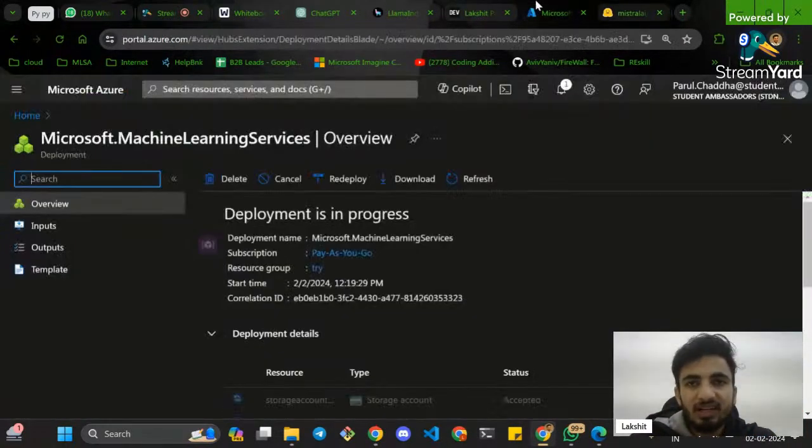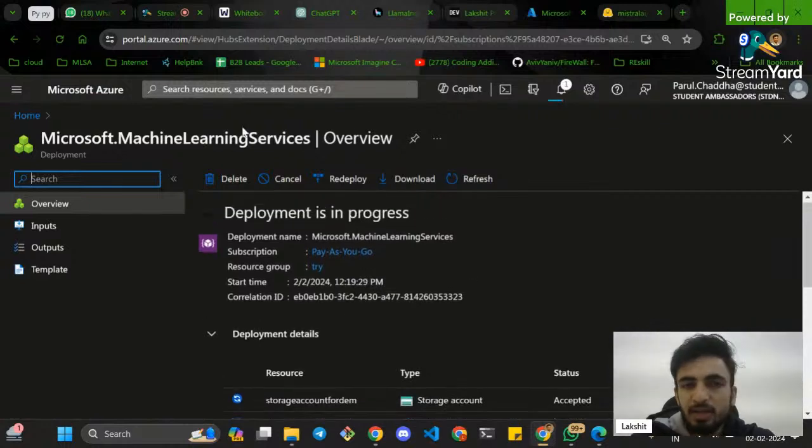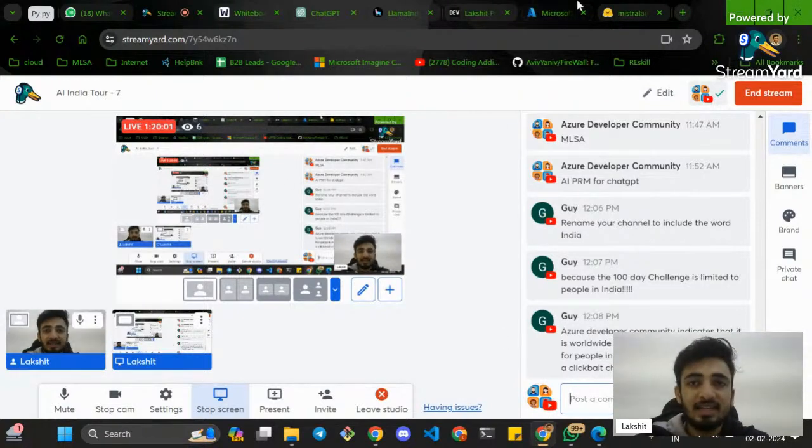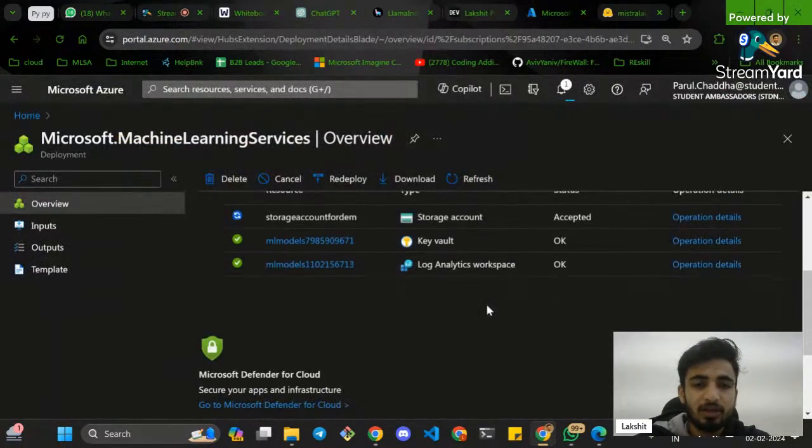So the other approach is to make an Azure account, create a virtual machine, and create a machine learning workspace. Let's wait for this, and then you can use an open source model from Azure directly. I'll show it to you. Just give me a second. Let this thing deploy, then I'll show it to you quickly.